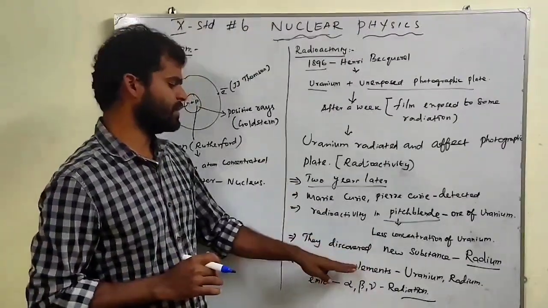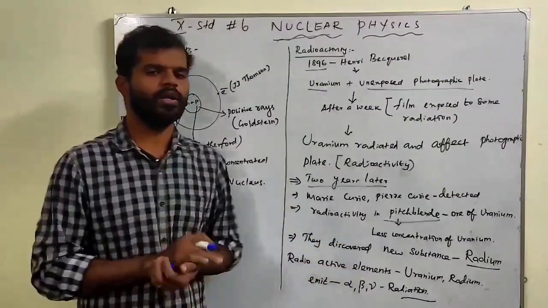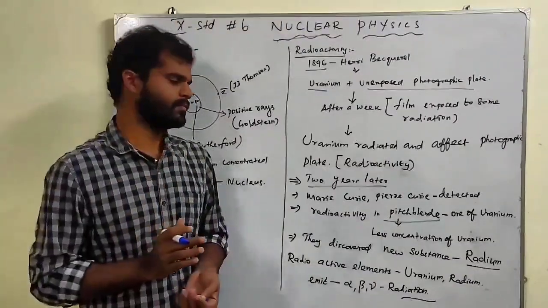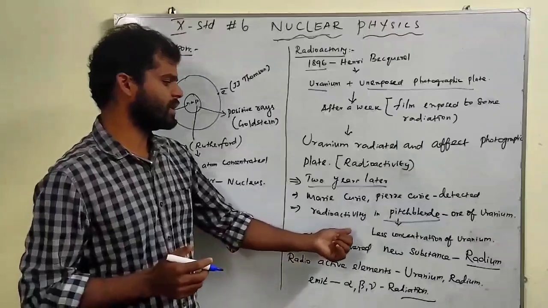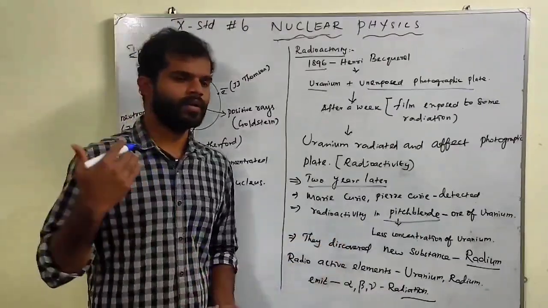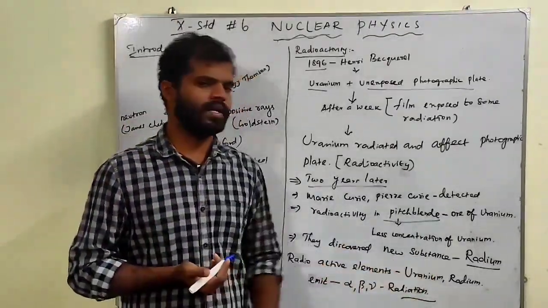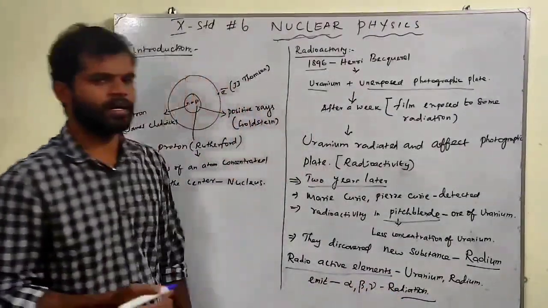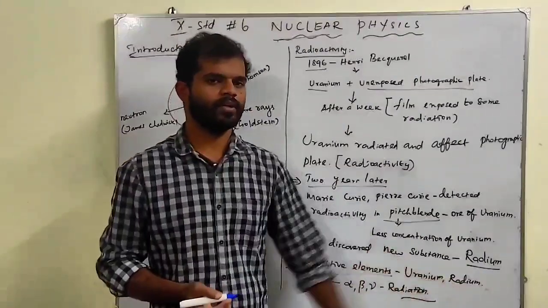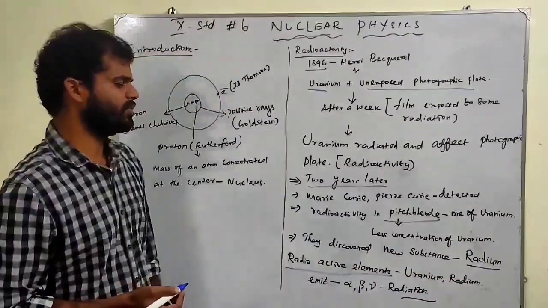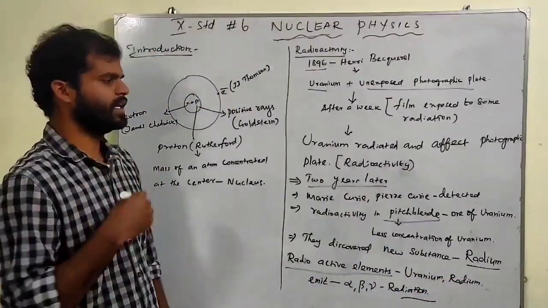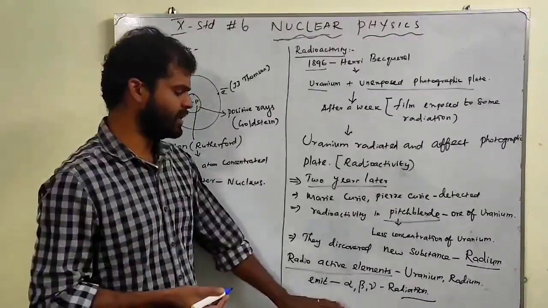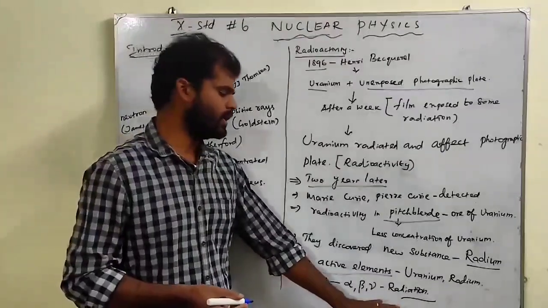What happened after that? They checked all its chemical properties and found new chemical properties. So they named it radium. Radium is also called a radioactive element. Uranium and radium are called radioactive elements. They emit radiation spontaneously, right? Whenever they emit radiation, they emit alpha, beta and gamma.